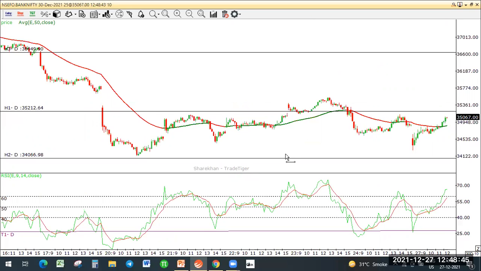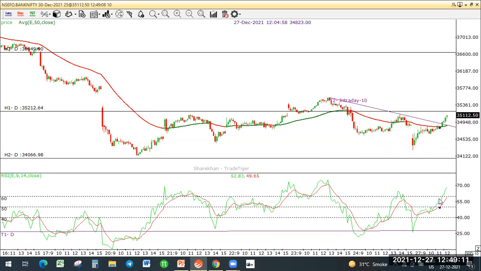If I join these tops, there is a nice bearish trend line. And there is a confluence of that bearish trend line with the 50 period moving average on the 10-minute chart. So there is a possibility that if this trend line was broken, there will be an upward movement. I took that into consideration.